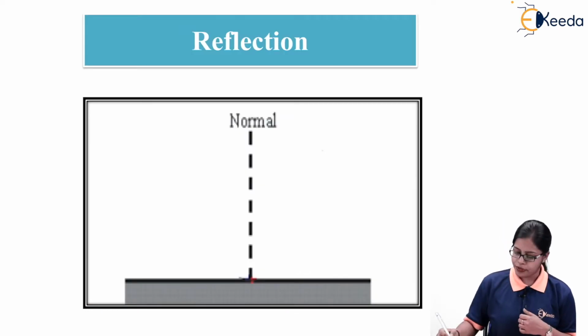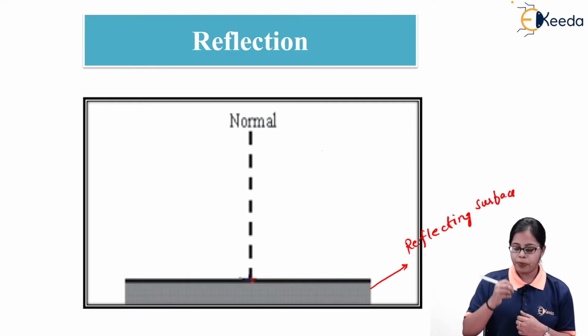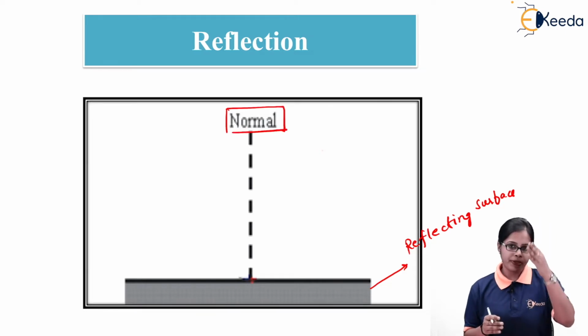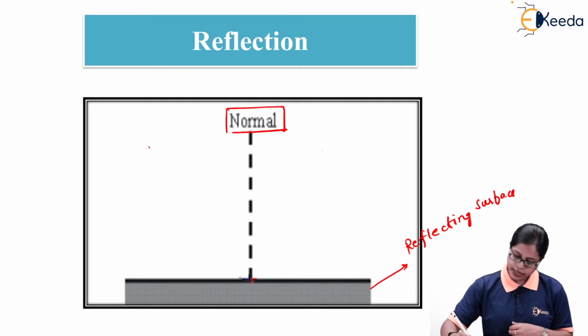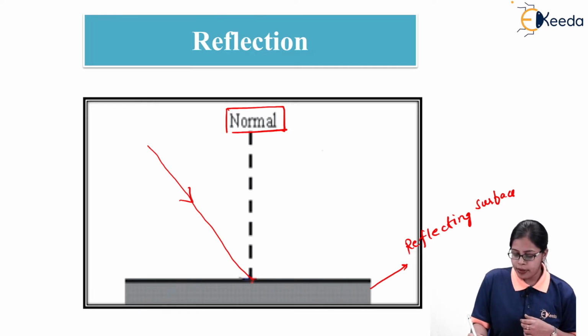if I consider a surface, and this surface is nothing but a reflecting surface, and I've drawn a perpendicular to that particular surface, that is nothing but called the normal. So the perpendicular drawn to that reflecting surface is considered to be the normal. And if I consider a ray of light which is being incident on this particular surface, this ray is nothing but the incident ray. And as we are aware, the ray is being incident on the reflecting surface.